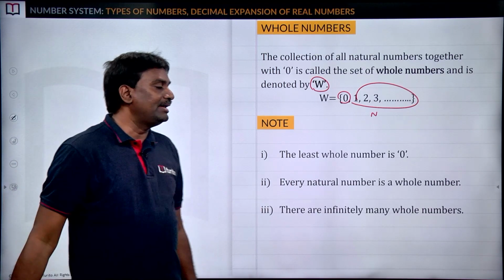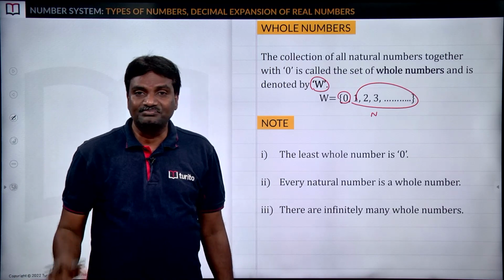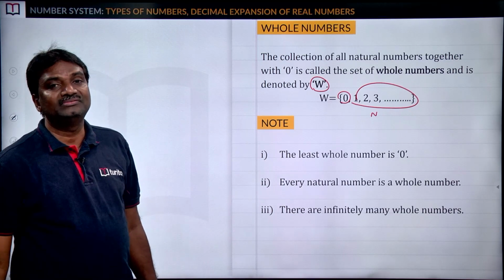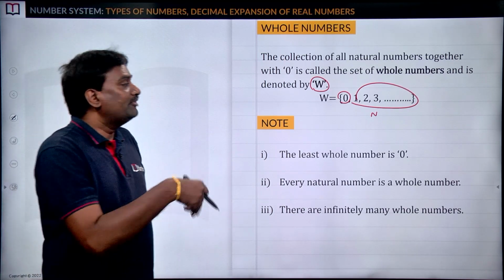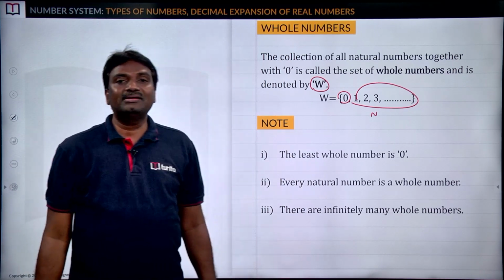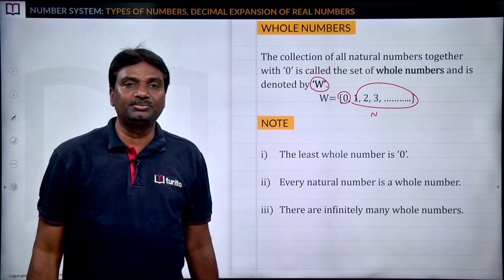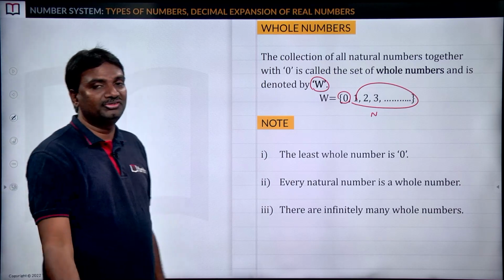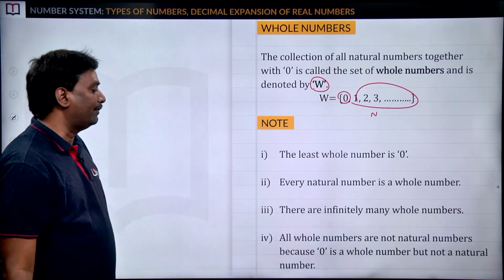There are infinitely many whole numbers. If I ask you what is the least whole number, you can say that is 0. If I ask you what is the greatest whole number, simply you can say, sir, that is not possible because we cannot count the whole numbers. So we cannot say which is the greatest whole number.